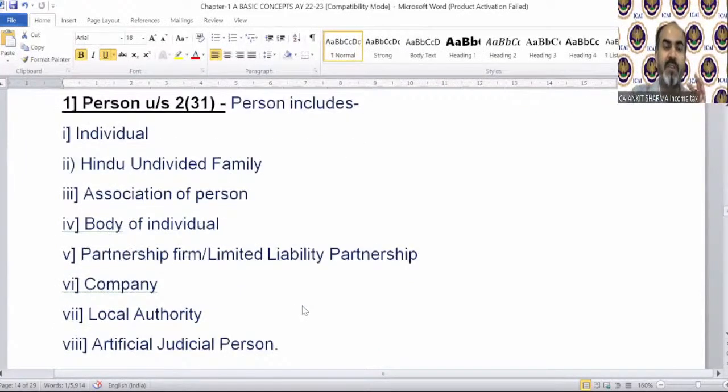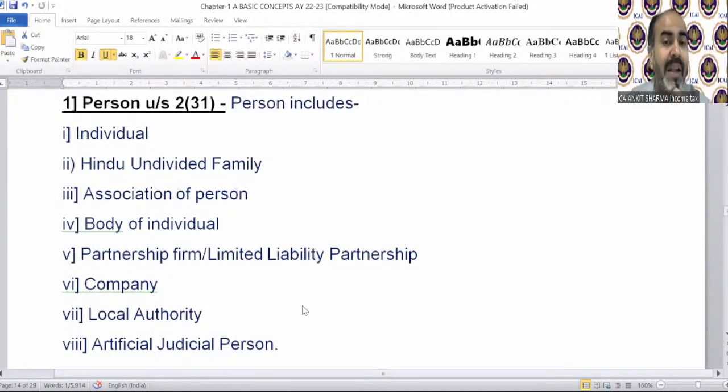So this is the definition of person, section 2(31). And it says person includes these 8 points. So if anyone in this country is out of these 8 points, that means if that person does not fall in any of these 8 categories, then he or she is not liable to pay any tax.